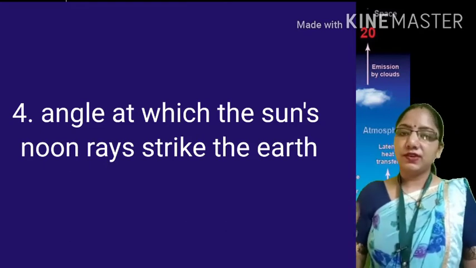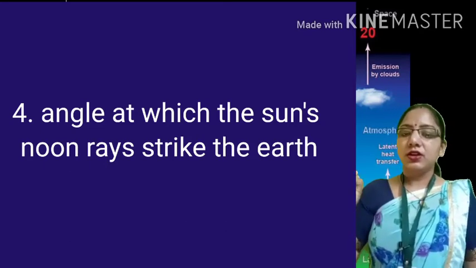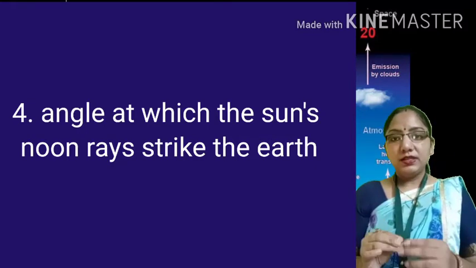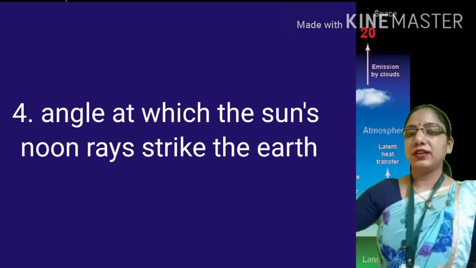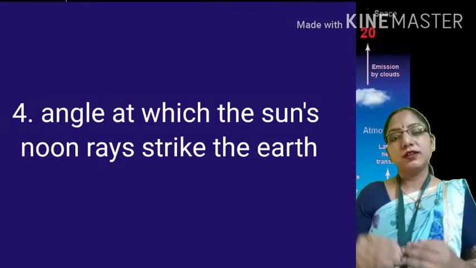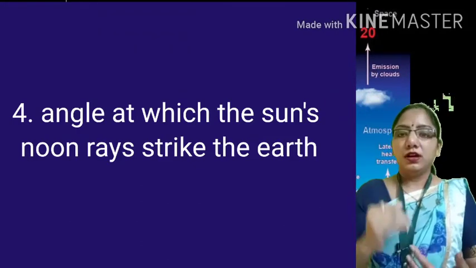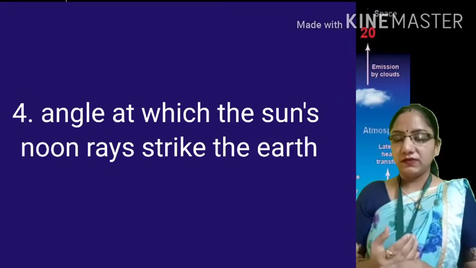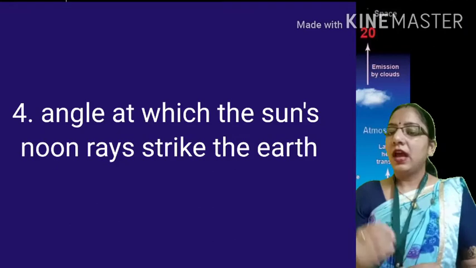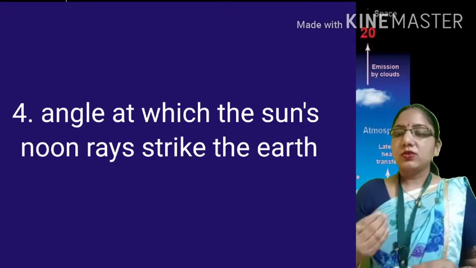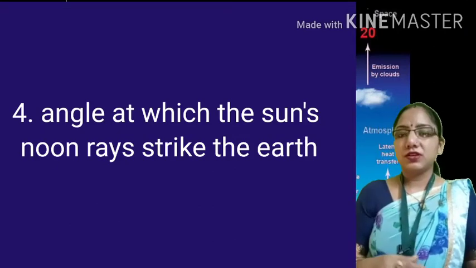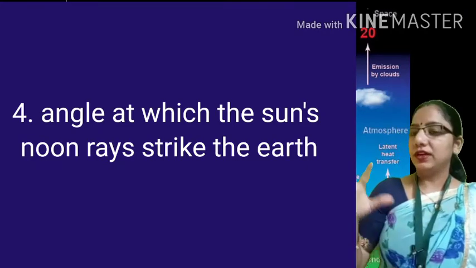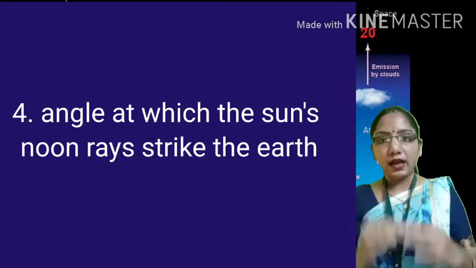And number 3 is the duration of the daily sunlight period. As you know, the duration of sunlight every day is affected by latitude. As we know, there are two events, the equinox and the solstice. These also affect the insolation process, as do the duration of the daily sunlight period and the angle.